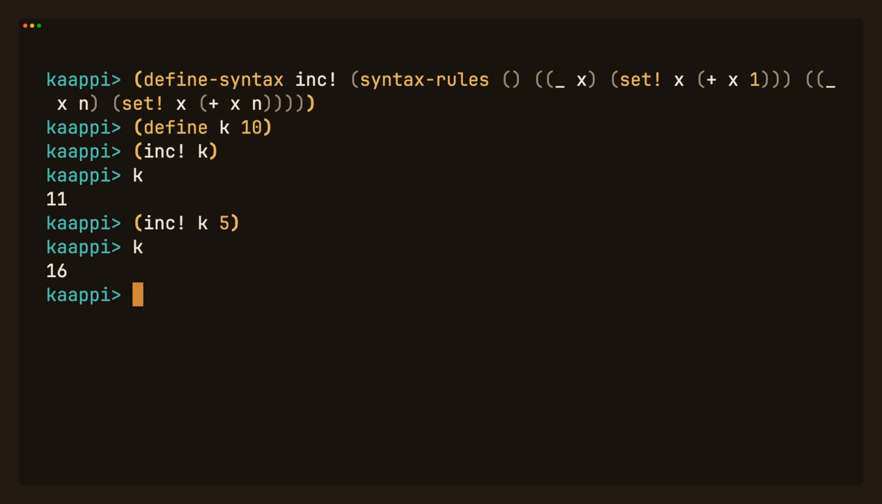So that's macros. Rewrite rules that run before your code, with hygiene keeping them safe. when, unless, even let itself, are macros over a tiny core, and that same door is open to you. Next time, we put Kaappi to work on real tasks.